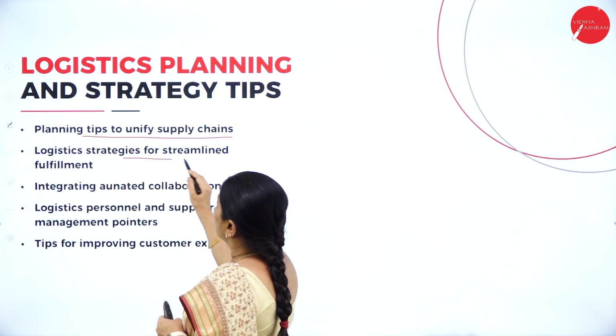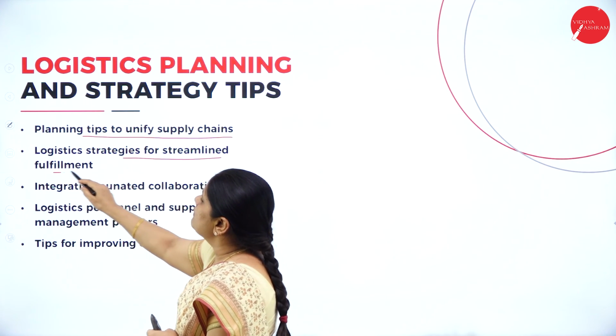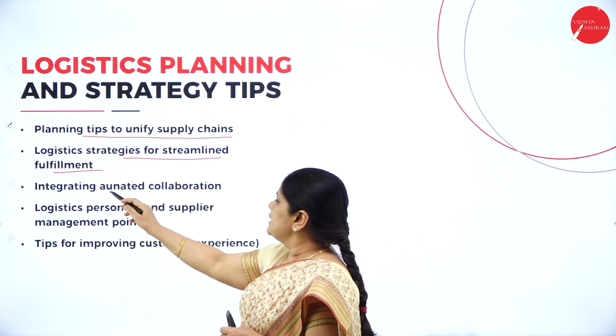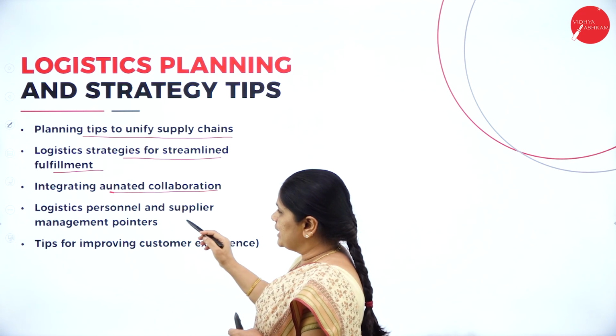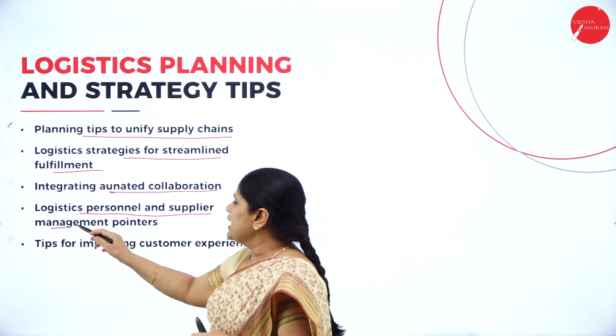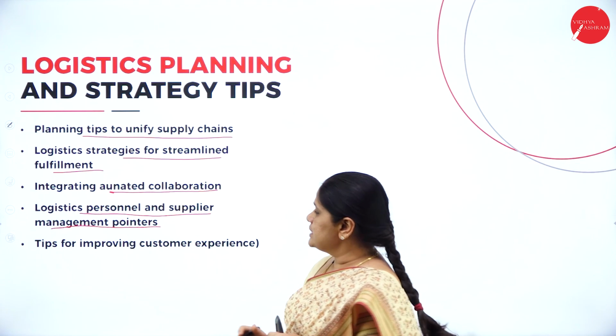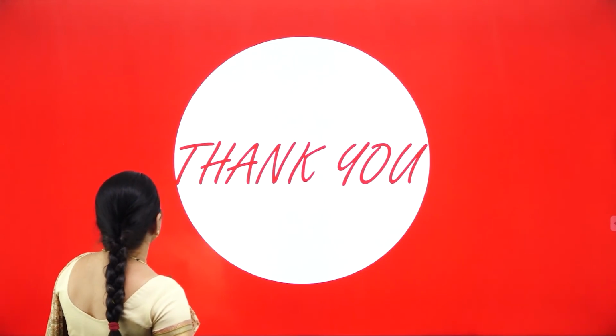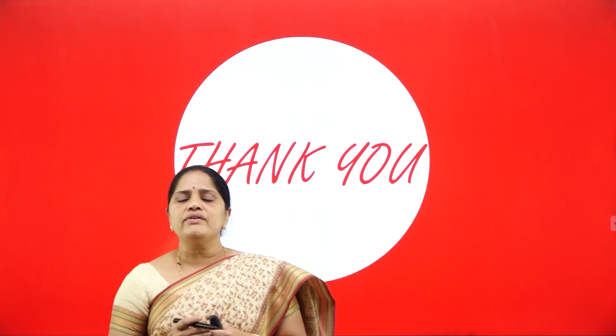Second one is logistic strategies for streamlined fulfillment. Third one is integrated automated collaboration. Next one is logistic personnel and supplier management pointers. And lastly, tips for improving customer experience. So, these are the various tips for